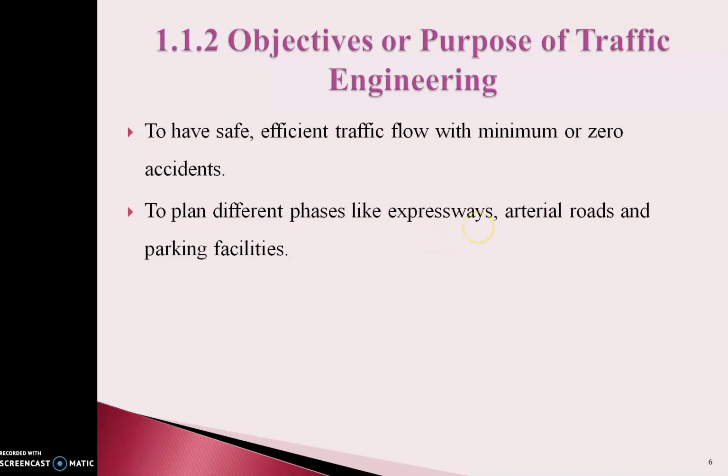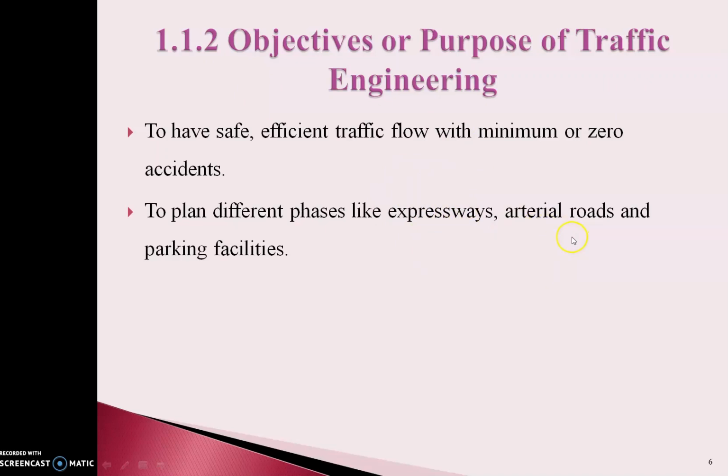The speed limit is also 80 km per hour or above that. It is compulsory to maintain higher speed throughout the expressway. That is its requirement, so accordingly you have to provide the expressways.